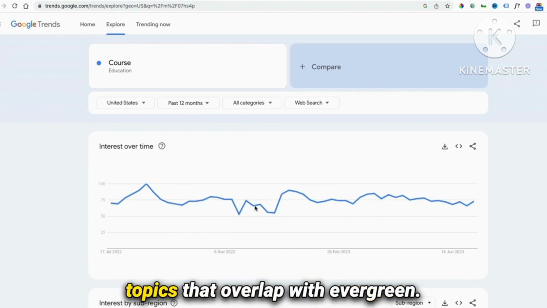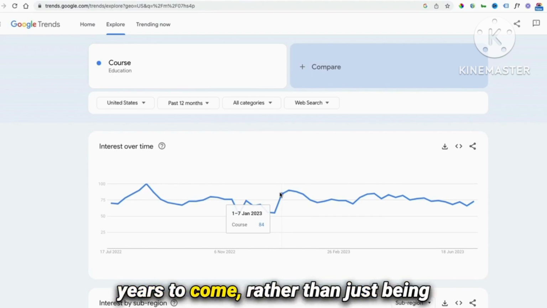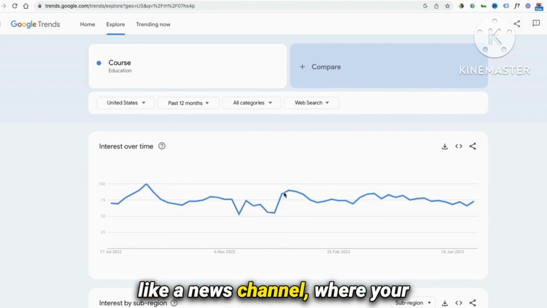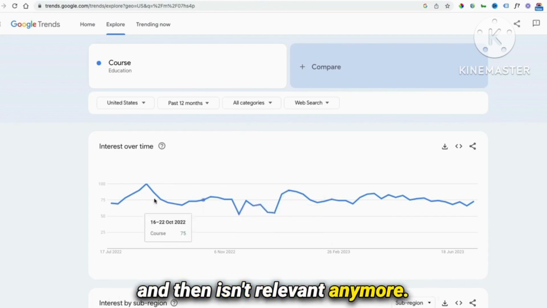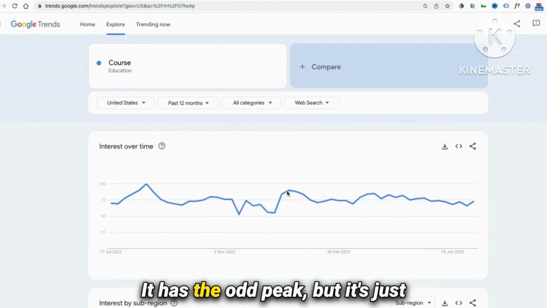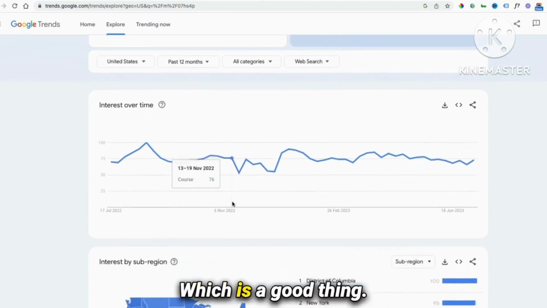So we're looking for trending topics that overlap with evergreen, because evergreen will help us grow a channel that is getting views for years to come, rather than just being like a news channel where your content goes up, gets a load of views, and then isn't relevant anymore. So we can see this is pretty stable. It has the odd peak, but it's just sort of continuing across this line, which is a good thing.